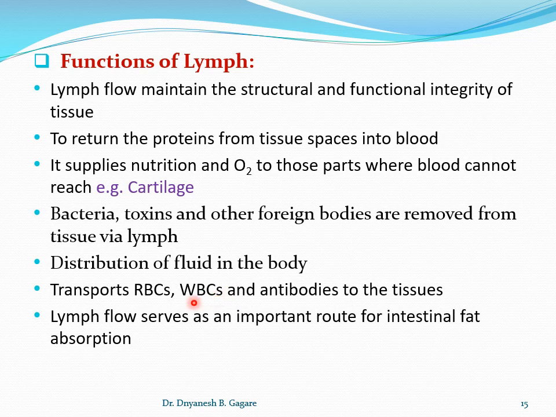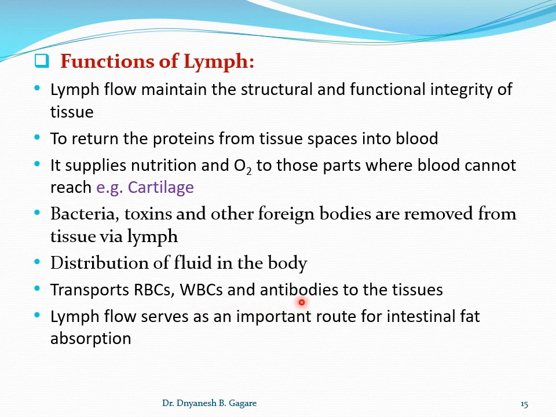Then we also discussed the lymphoid system. It plays a very important role in the immune system. The macrophages are large WBCs, particularly monocytes. Once they enter the lymph node, they become macrophages, and they help the immune system to protect the body from invaders, that is, foreign antigens or infectious agents.